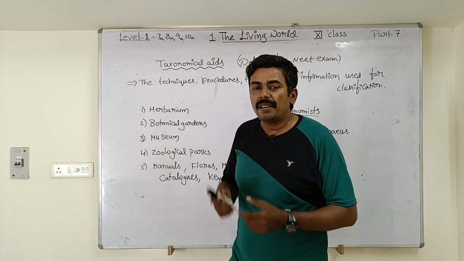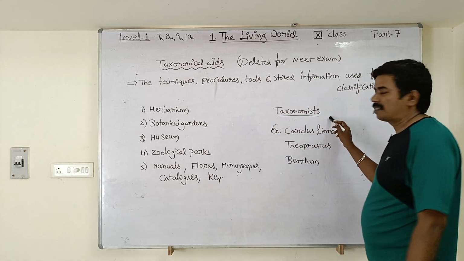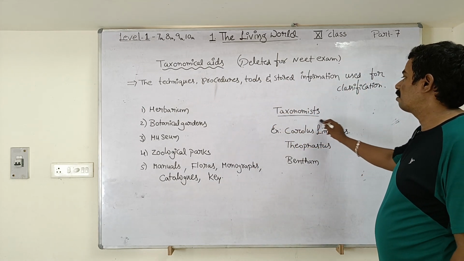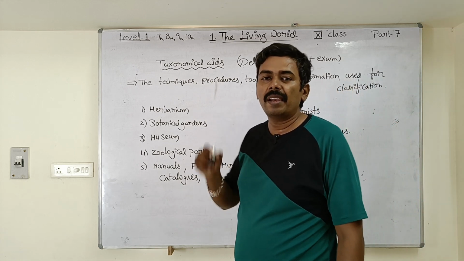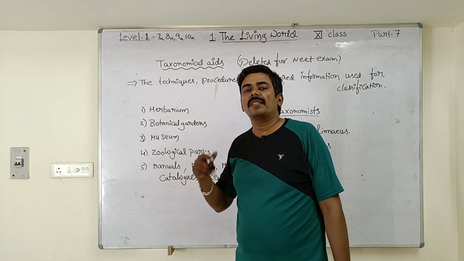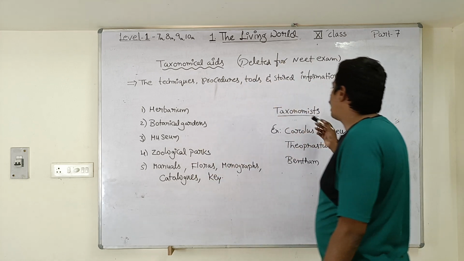Similarly, the scientists who classify the living organisms are called taxonomists. What is the term? Taxonomists. Who are taxonomists? The scientists who classify the living organisms based upon their similarities and dissimilarities. Such scientists are called taxonomists.